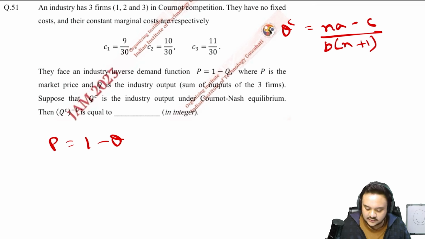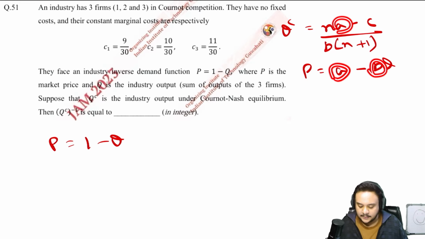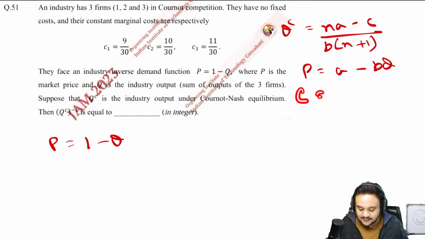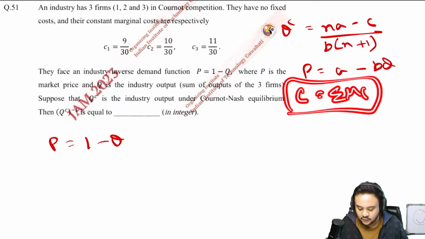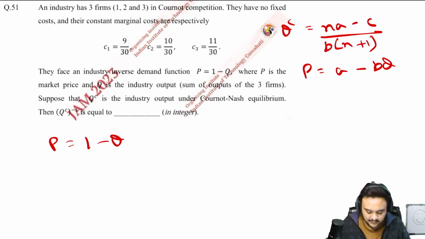Now what are these values? This is for an inverse demand function in the form of A minus BQ. A is this value, B is this value, N is the number of firms. What is C? C is the summation of all marginal costs. That is why we have multiplied N with A as well. That is the only reason. So just plug in the values.